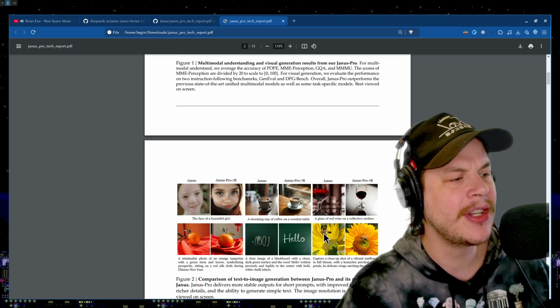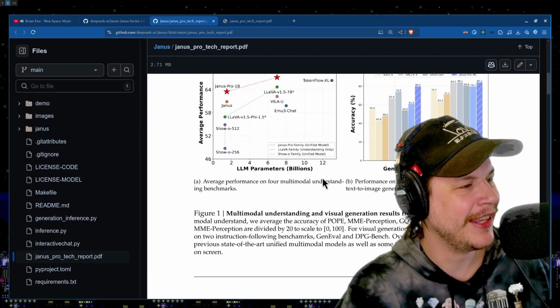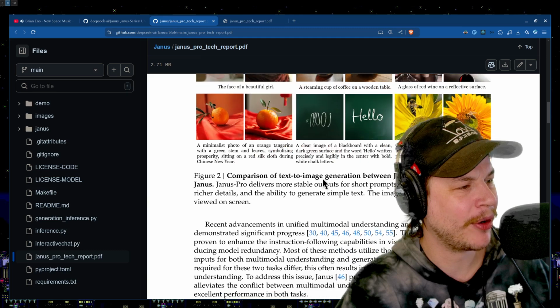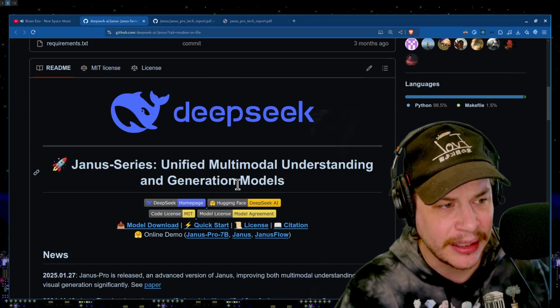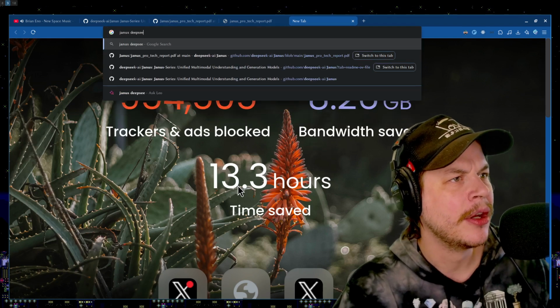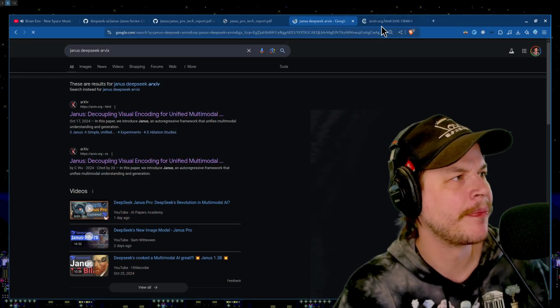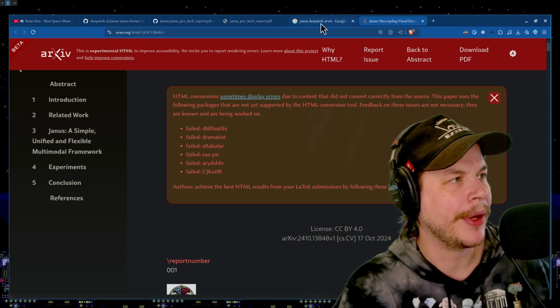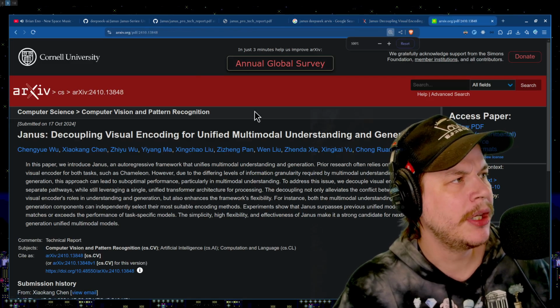We love that. This is not what I read yesterday, okay? I read yesterday the original paper around Janus, not Janus Pro, I believe. I might be wrong. Let me just double check, okay? We're going to search Janus. We'll search Deepseek. We'll hit it with the arXiv. Here it is. Oh, God. Come on, people. You can see it's already purple. So here's the actual paper.